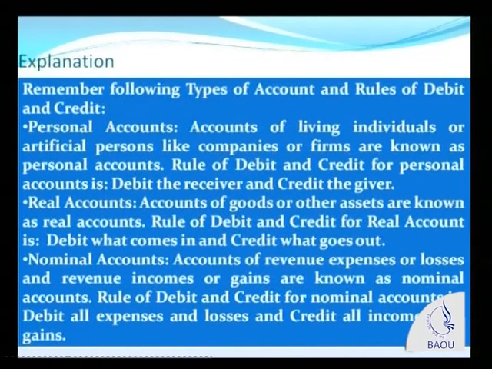If in business some goods come, we debit goods account. If some furniture, which is an asset, comes, we debit furniture account. But if goods go out, or furniture goes out, or machinery goes out, these are all assets, real accounts. If they go out, those accounts are being credited. This is a rule which you have to keep in mind.